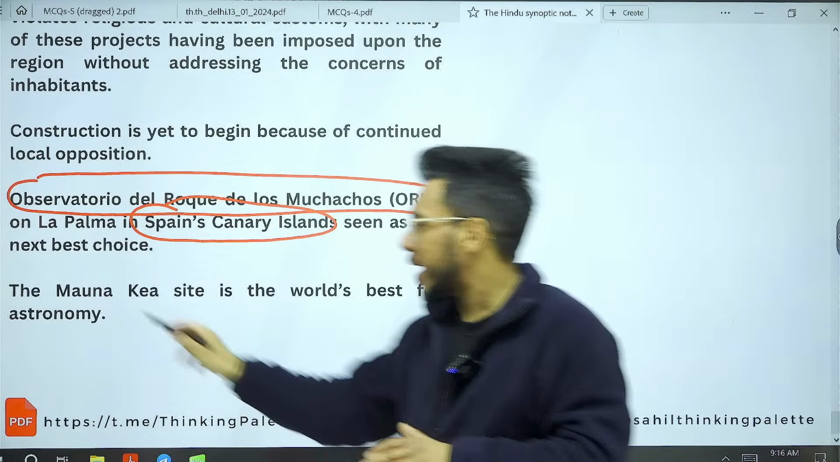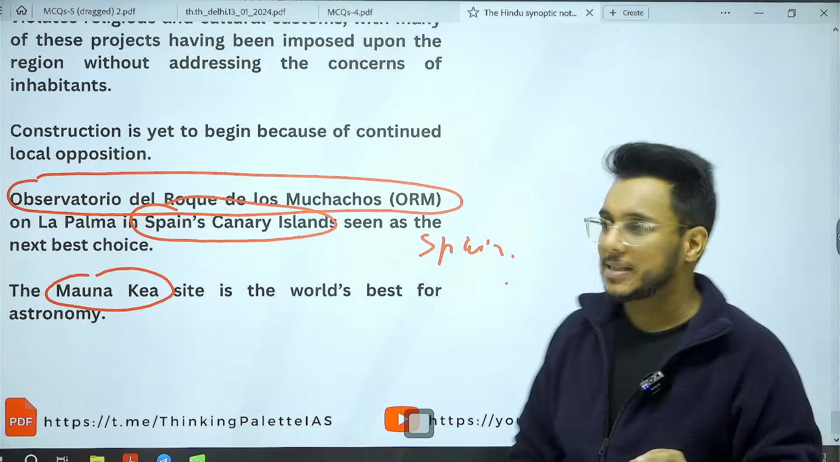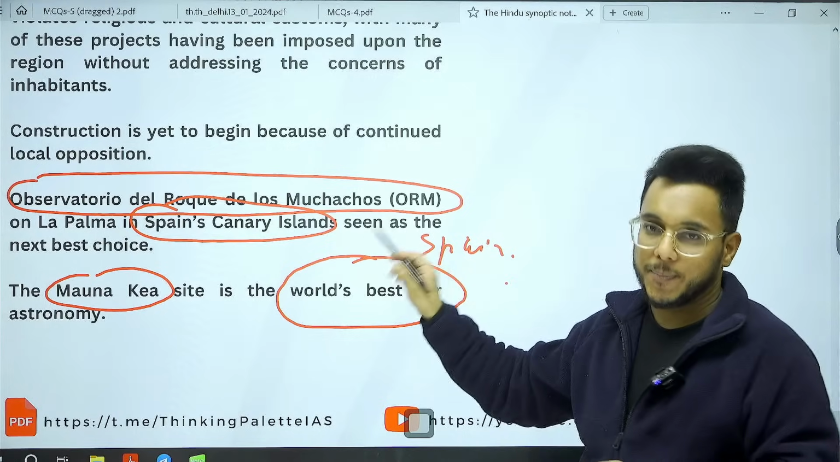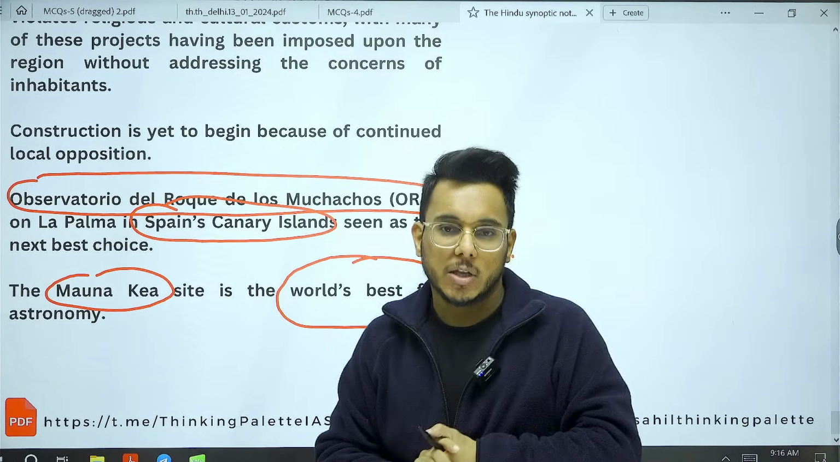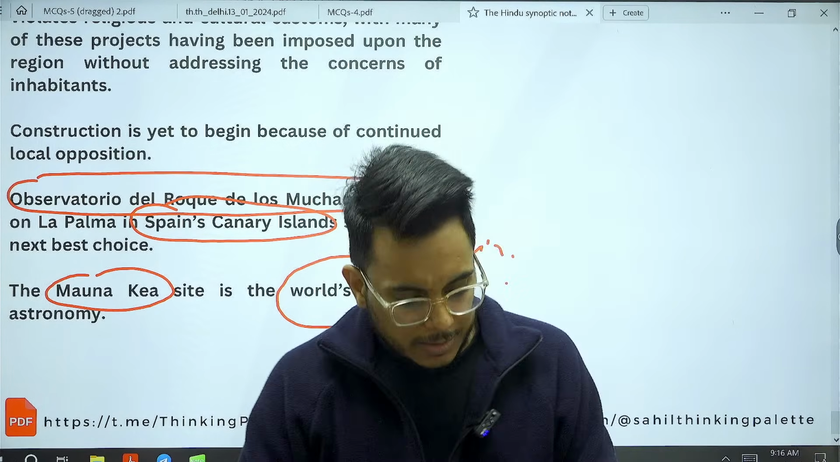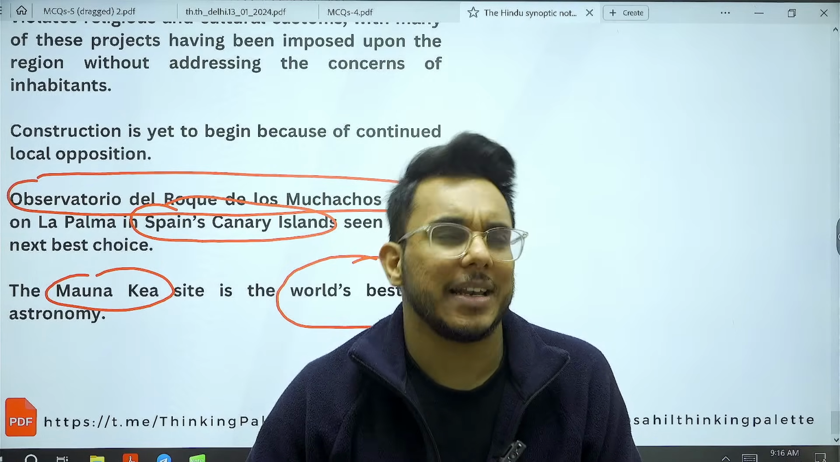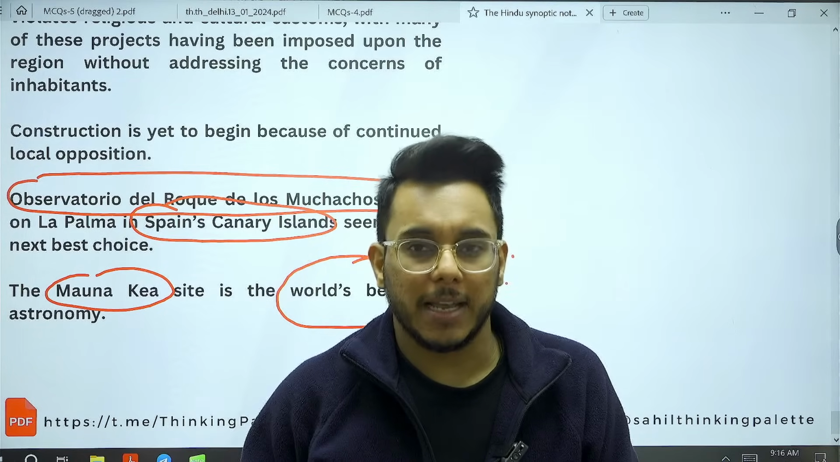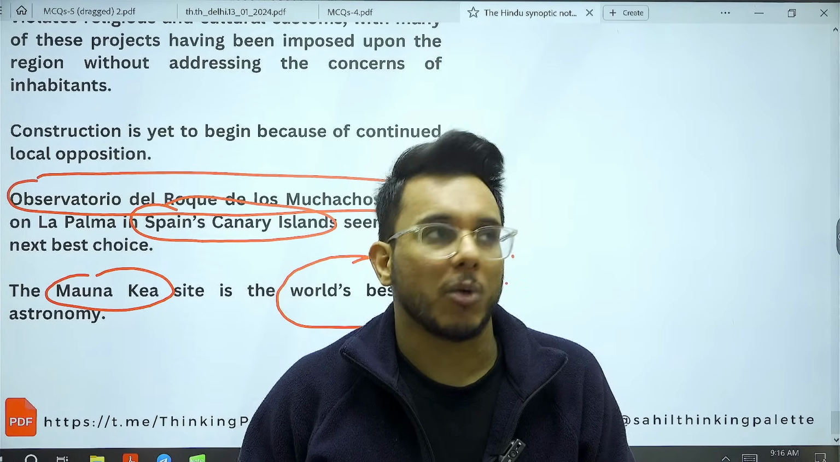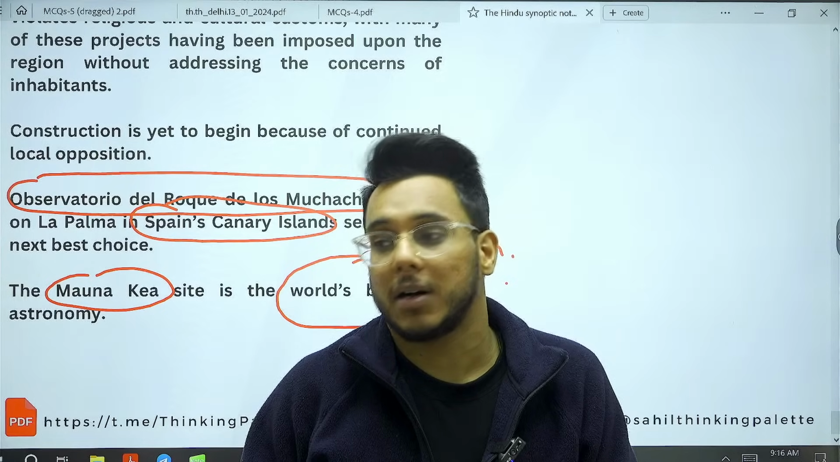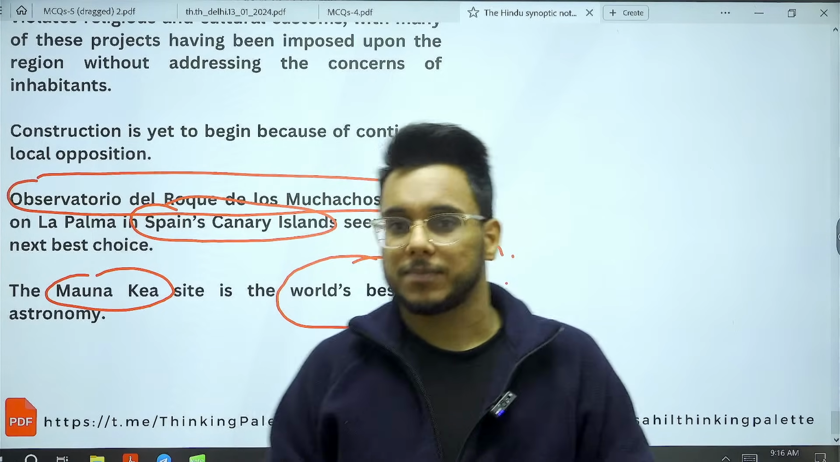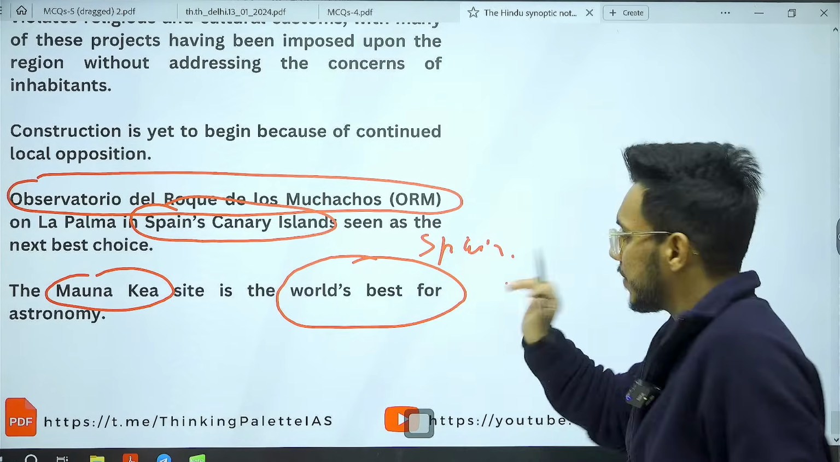But Mauna Kea still happens to be the best site for astronomy, but locals are protesting here against the 30-meter telescope. So guys, this kind of question might come: recently Mauna Kea was in the news in respect to which option, and they might give options like the 30-meter telescope or developing it as a military base, something like this. So that is all about this article.